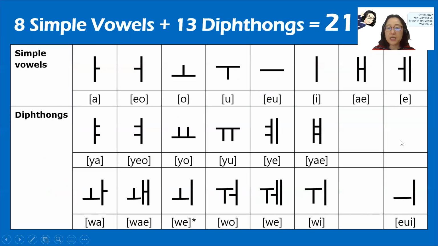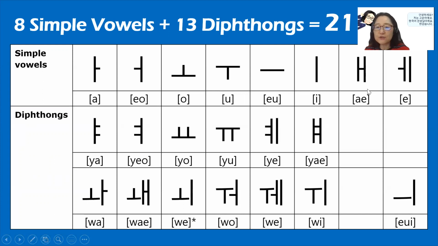However, we can study a little bit easier in this way. Okay, so you first practice with the simple vowels first. So you try to memorize 8 simple vowels first. So 아, 어, 오, 우, 으, 이, 애, 에. So note that